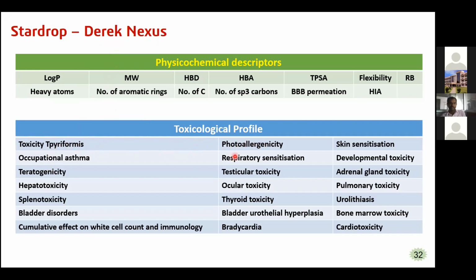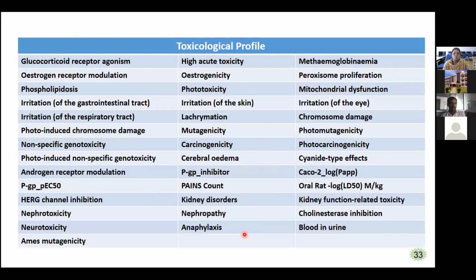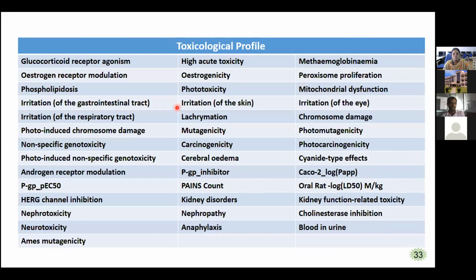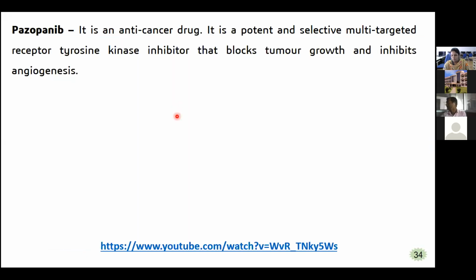So we can see the different toxicities like occupational asthma, teratogenicity, hepatotoxicity, nearly 70 something toxicity studies are given, not only related to the major toxicities, it is also giving phototoxicity, Ames mutagenicity, nephropathy, and kidney disorders. So here one good thing we can observe in this StarDrop Direct Nexus is that we can find out which functional group is responsible for that particular toxicity.